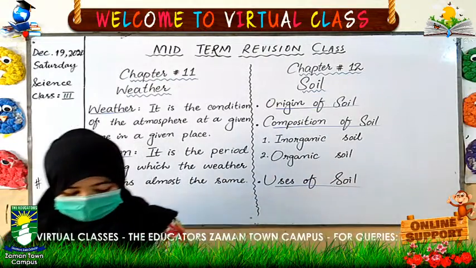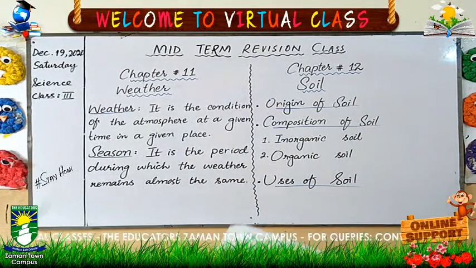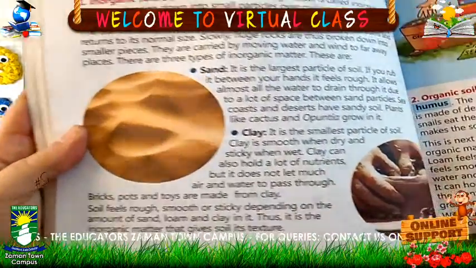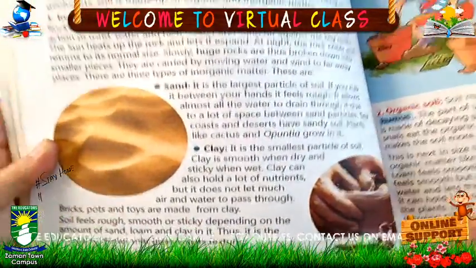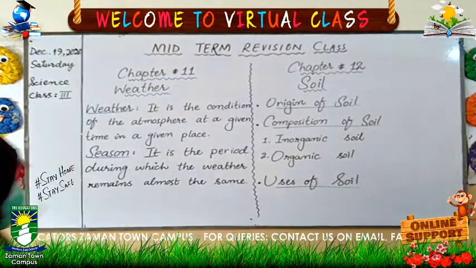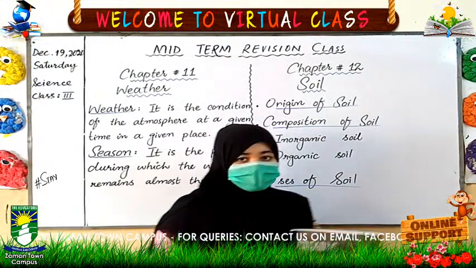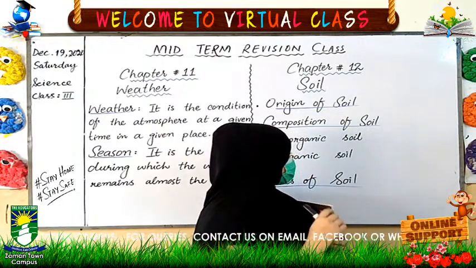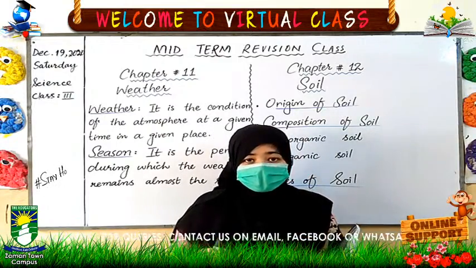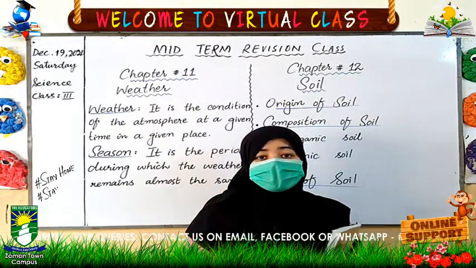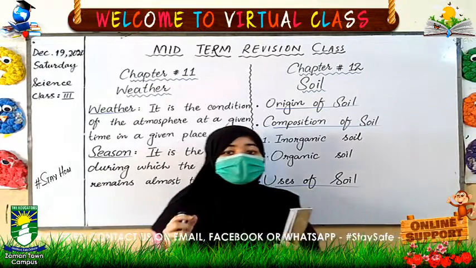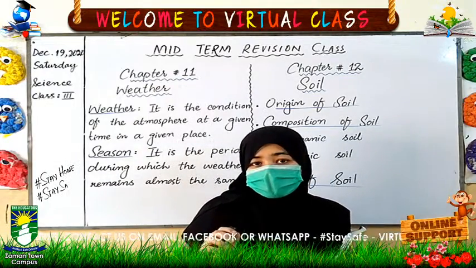Now come to the next one, which is clay. The next type of inorganic soil is clay. What is clay? Clay is the smallest particle of soil, and it holds a lot of water in it. We can make many toys, bricks and pots with clay, and it is the tiniest particle of the soil.